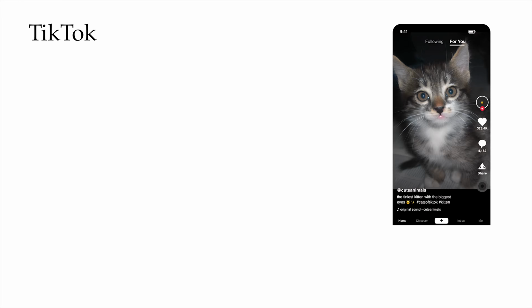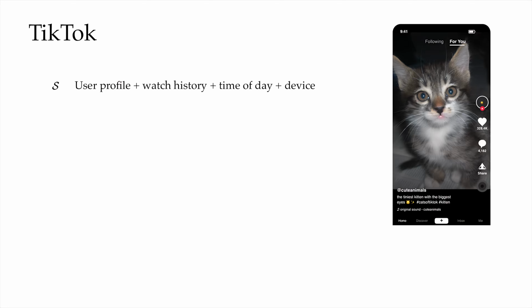Example 4 continues to be not so obvious: TikTok's recommendation algorithm. It turns out TikTok modeled this as an MDP by saying that the state can capture whatever the platform knows about the user in the moment: their user profile, their watch history, the time of day, and the device they're on.